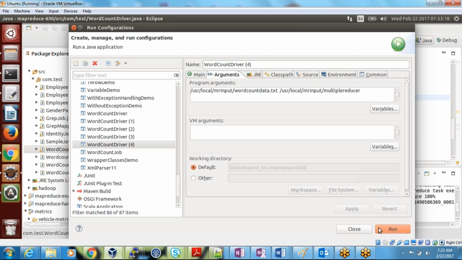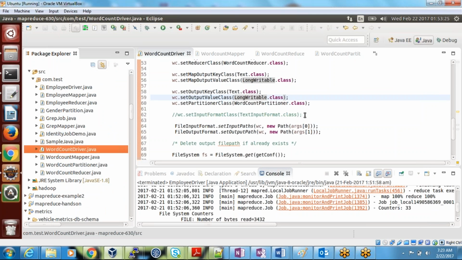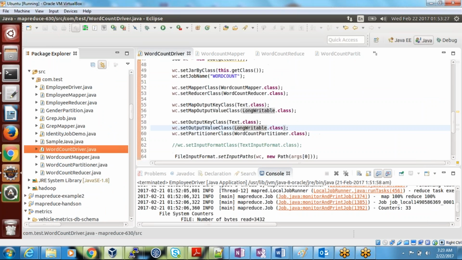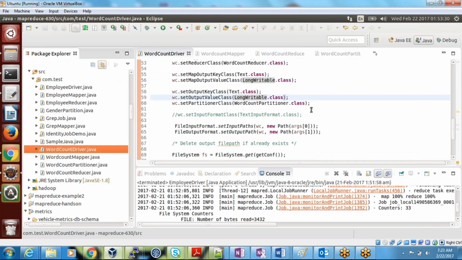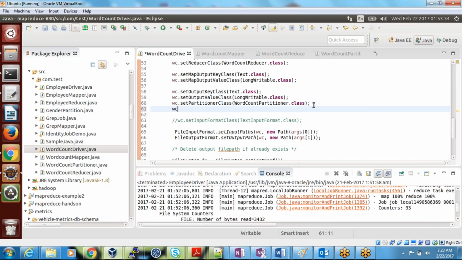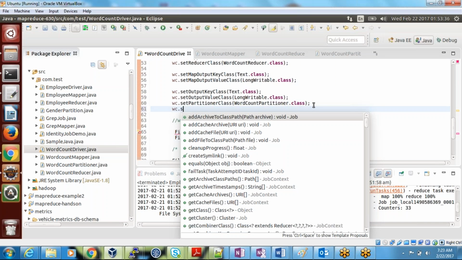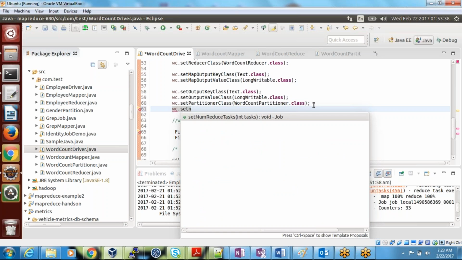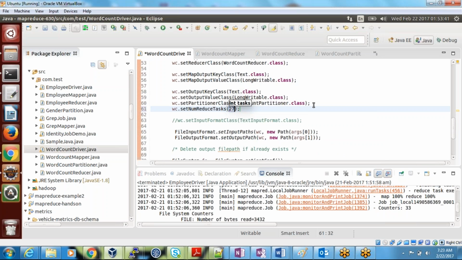If I run this, will it create multiple outputs? It will not create. Why? I didn't set the number of reducers here. wc.setNumReduceTasks(27). Until I set this, that's not going to execute multiple reducers. I thought someone would tell me this point. No one told. Okay, let's go ahead and execute now.